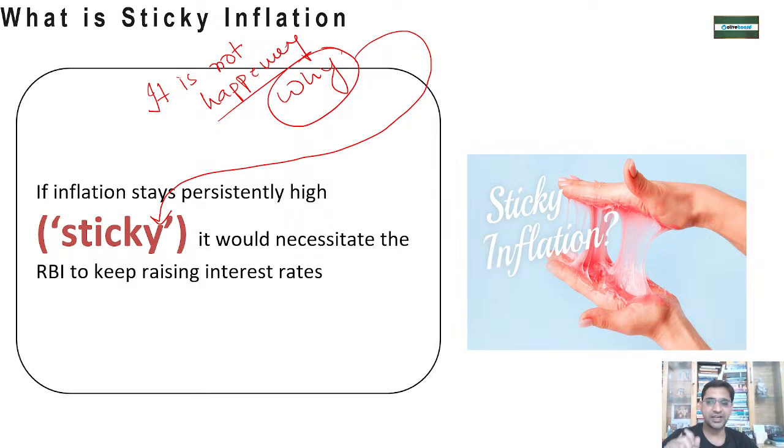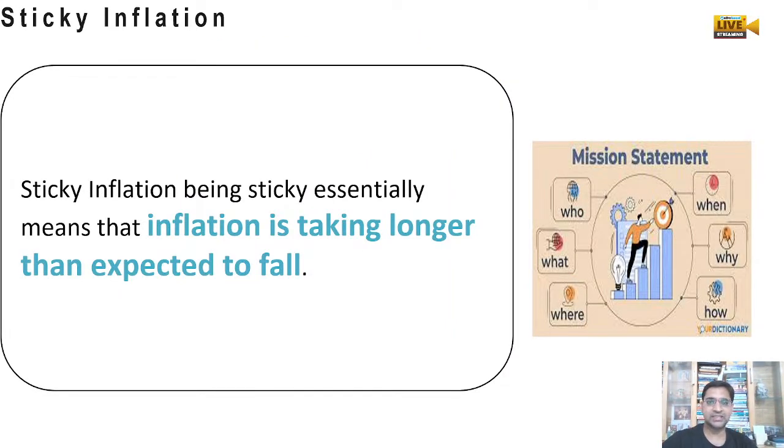Sticky inflation means that inflation is persistently high despite raising the interest rate. Despite the RBI raising the interest rate, inflation is still high. That is called sticky inflation. This is the concept. Sticky inflation means inflation is taking longer than expected to fall.